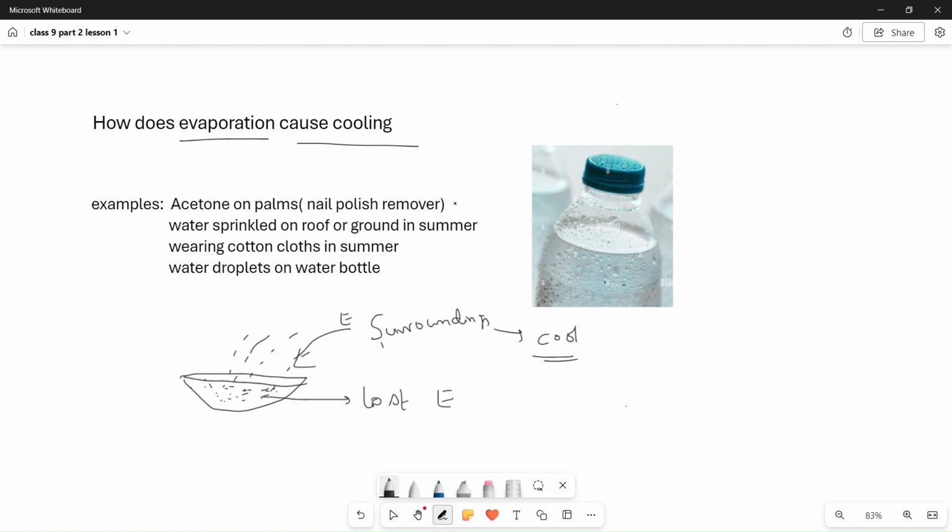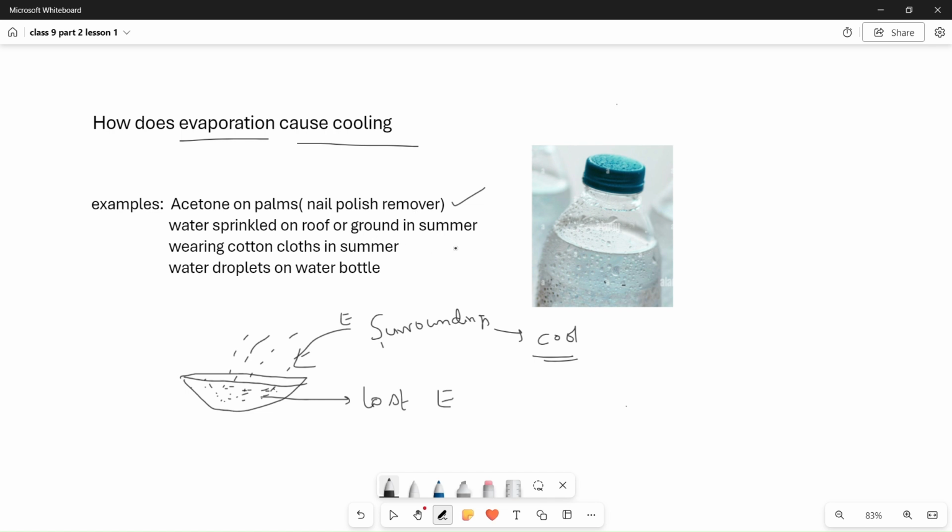When you pour it on the palm, it evaporates and the palm feels a cooling effect. Why? Because the liquid which evaporated lost energy, and the lost energy is absorbed from our palm. So if you remove energy from the palm, the palm feels a cooling effect.